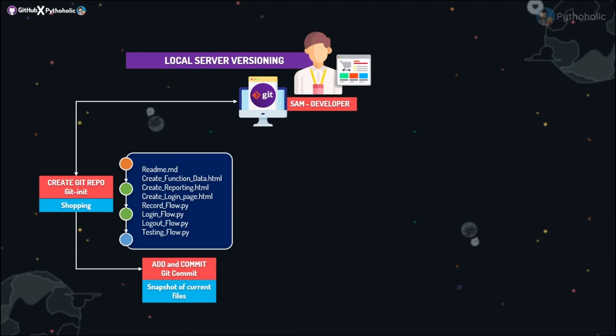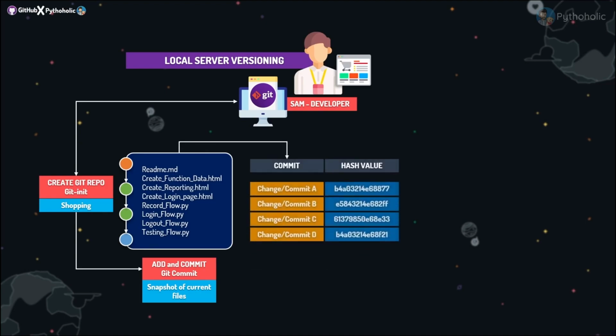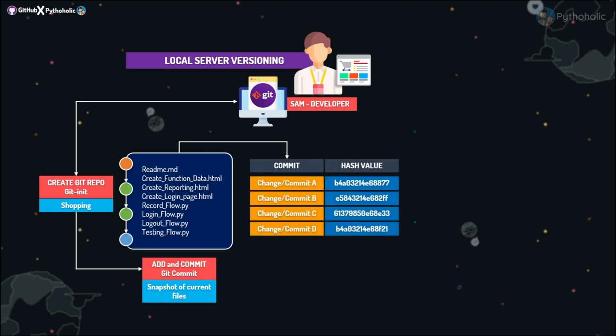And as a developer, we keep updating the code, and we also commit the change set. And every commit should have a commit message, and it will generate a unique hash value representing each of the commits that we have made. So every commit that we made will have its own hash value, which will be a pointer to that particular commit.